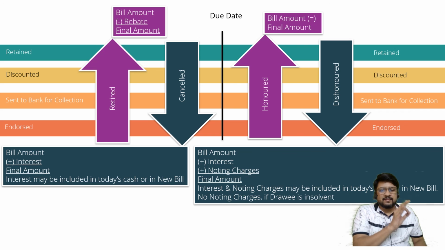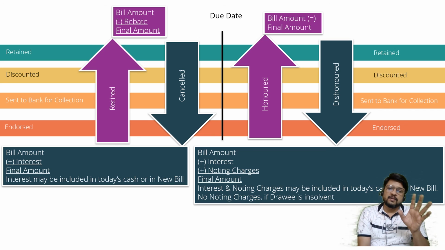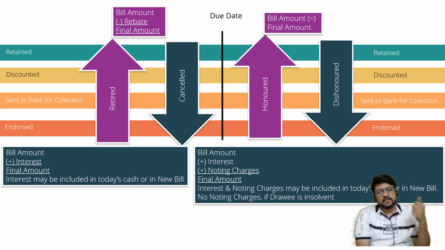So when the drawee is insolvent, no need to go to notary public, no noting charges, cancel the bill, and whatever amount you can receive it. Remaining amount is bad debts in the books of drawer, and remaining amount is deficiency in the books of drawee.